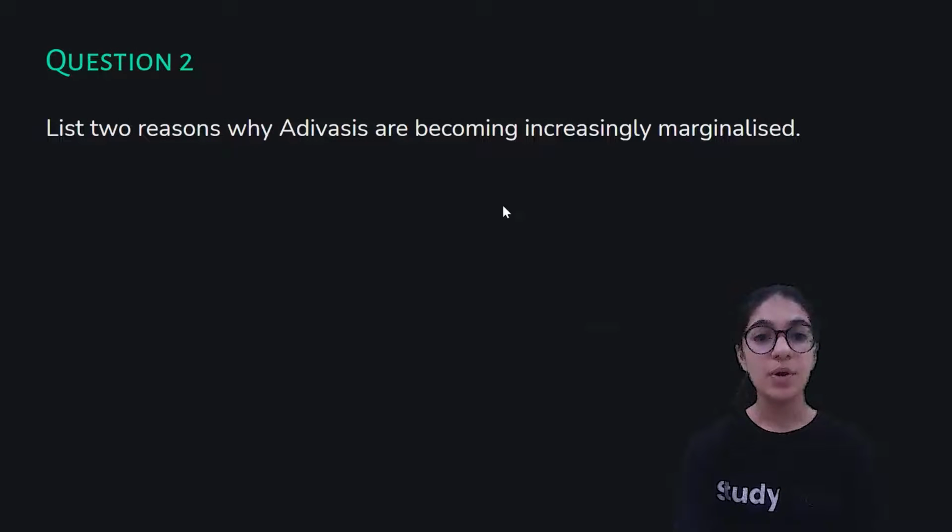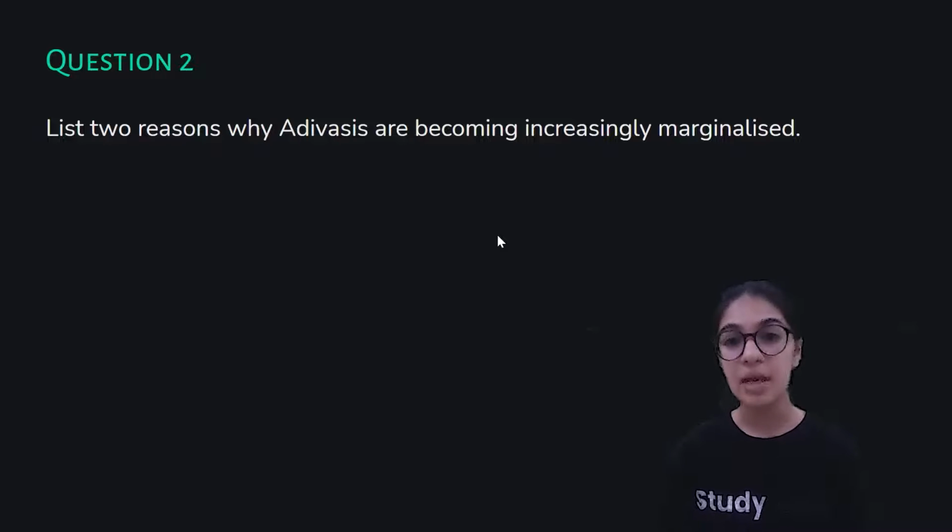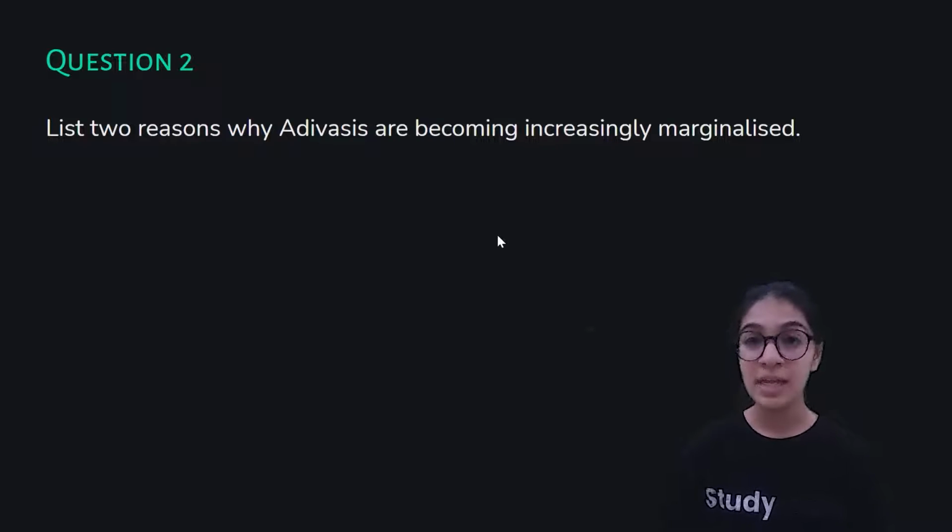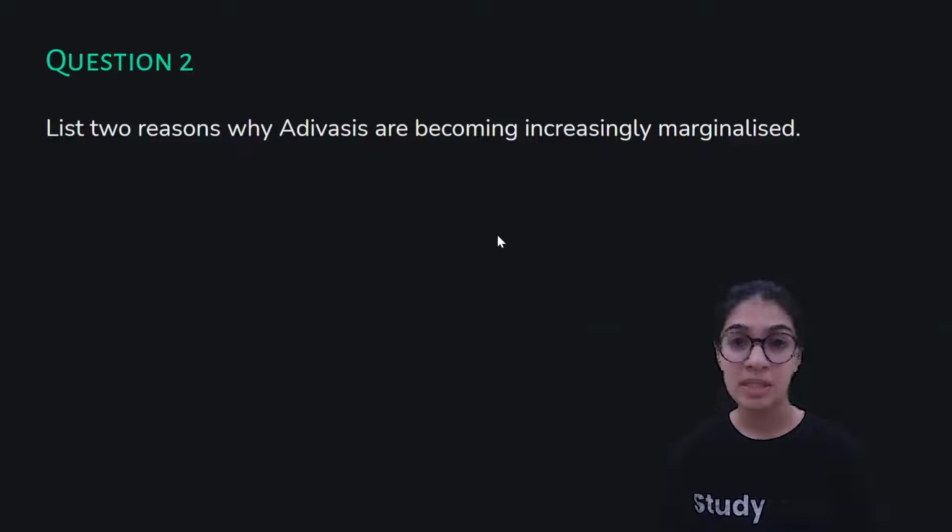Moving on. Okay, so this was the next question, which says list two reasons why Adivasis are becoming increasingly marginalized. So the two reasons are, the very first reason is because people have stereotyped Adivasis. People have assumed that they are primitive, they are exotic, and they are backward. Now, what do we mean by exotic, primitive, and backward? They have already assumed in their minds that they wear different costumes and weird kinds of headgears and do weird dances all the time.